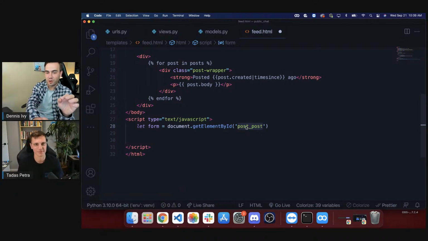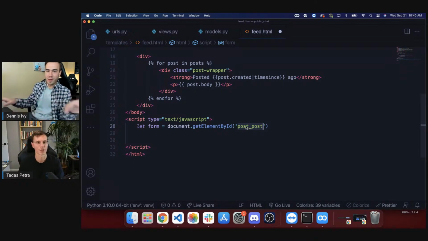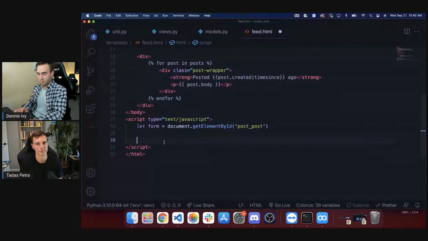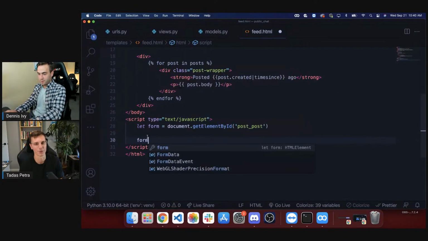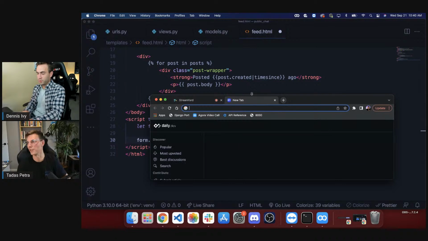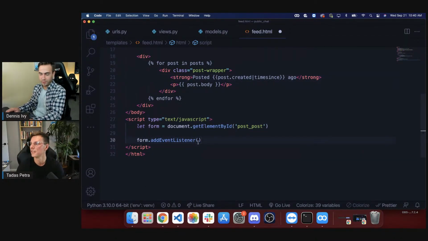Someone's asking what the strong tag does. That's just HTML. By the way, I'm having to literally go between 2 screens, so that's why I keep moving here and then I'm typing here. The strong tag makes things bold, so it's basically like a bold tag. Do you know why there's 2 different ones and 2 different ways to do it? Let's look that up. Just do strong tag versus bold tag and see what it is. I really don't think there is anything. I think it's just for readability, maybe for screen readers, but I don't know.